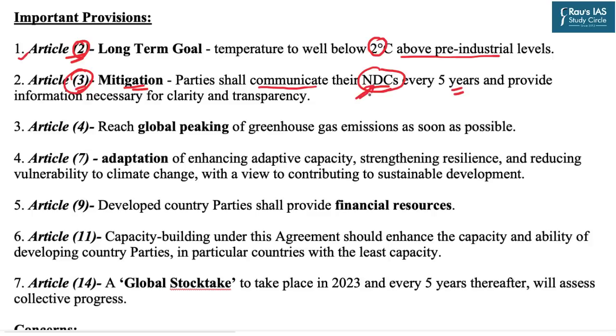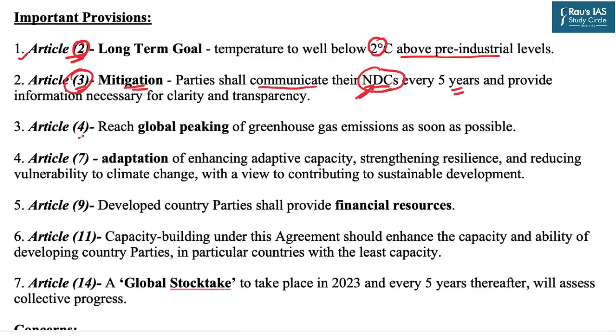Now NDCs were inserted in the Paris deal just to acknowledge the fact that each country is passing through different socio-economic levels or stages of development, and hence the same commitments cannot be made by every country, and that is why it was left to the countries to come up with their own nationally determined contributions by taking into consideration their own level or stages of development and then designing the policies to achieve all those NDCs.